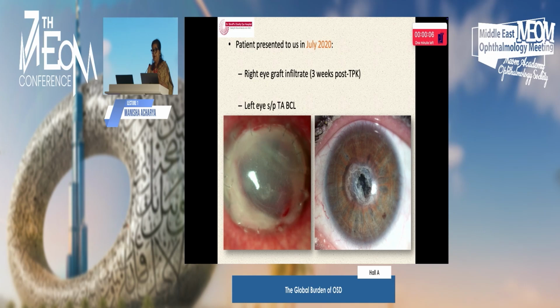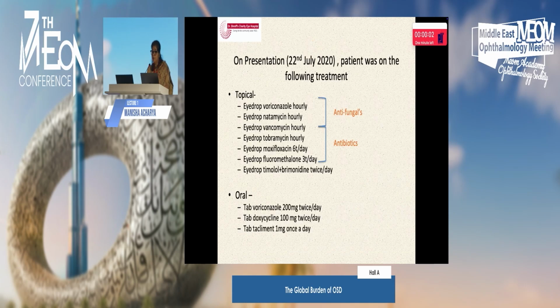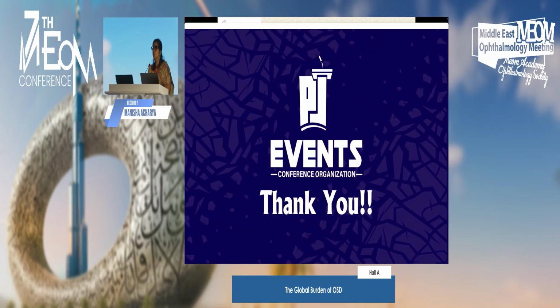One eye was already melting, the other eye on the TABCL. We had to go in for multiple surgeries for this, did a therapeutic keratoplasty, and finally had to go in for, if I can just show the picture, that's the last picture I have. Finally, we had to go in for a keratoprosthesis in one eye and a keratoplasty in the other eye. There was a lot of waxing and waning.